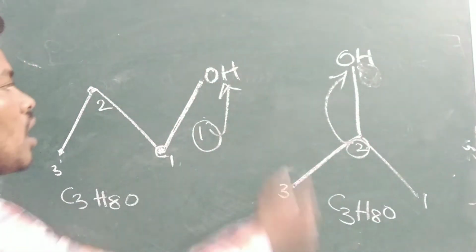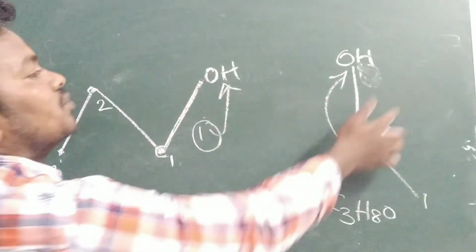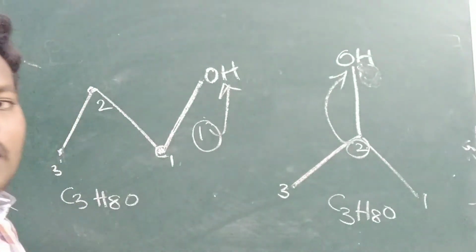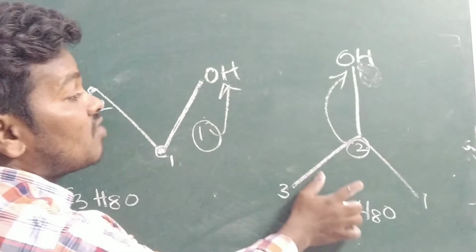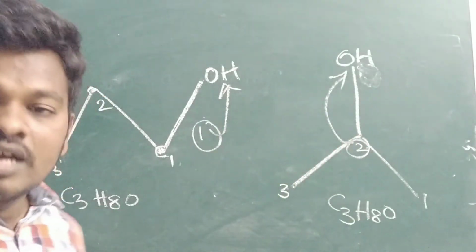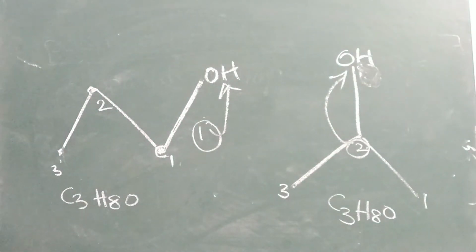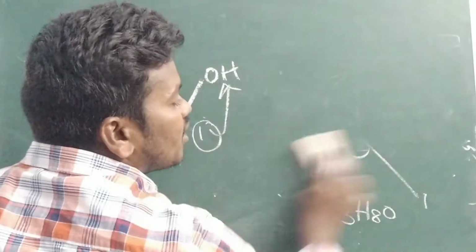Similar. Compounds having a similar number of atoms, that means a similar molecular formula, but different in the position of the branches, functional group or substituents. That is the different case. So you can see another example. Always remember, you should not give a number to OH. Only if it is the carbon containing the functional group do you have to give the number.